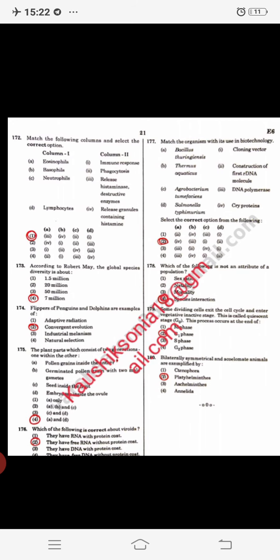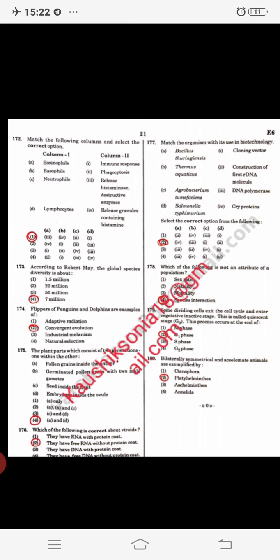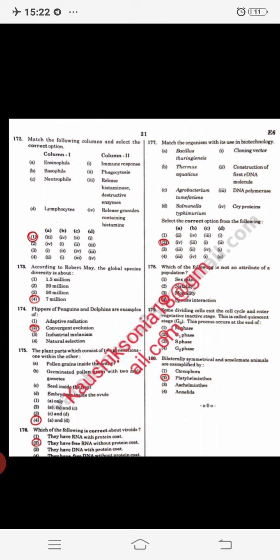Some dividing cells exit the cell cycle and enter the vegetative inactive stage, that is called G0 or quiescent stage. The process occurs at the end of G1 phase. Just after the G1 growth phase, some cells enter the G0 phase. These are usually the cells of the nervous system or the cardiac cells, we can say, or the cells of our glands that are very busy in performing their function of secretion and absorption.